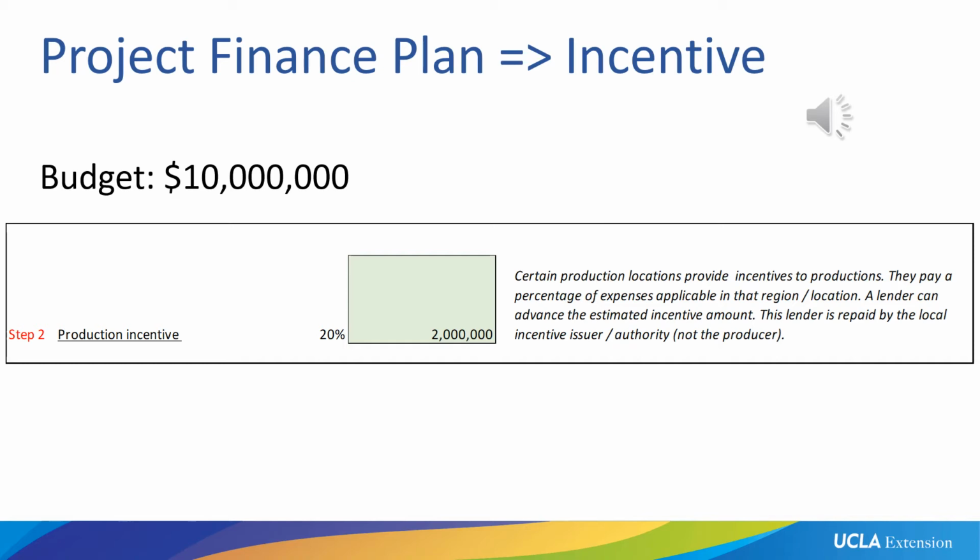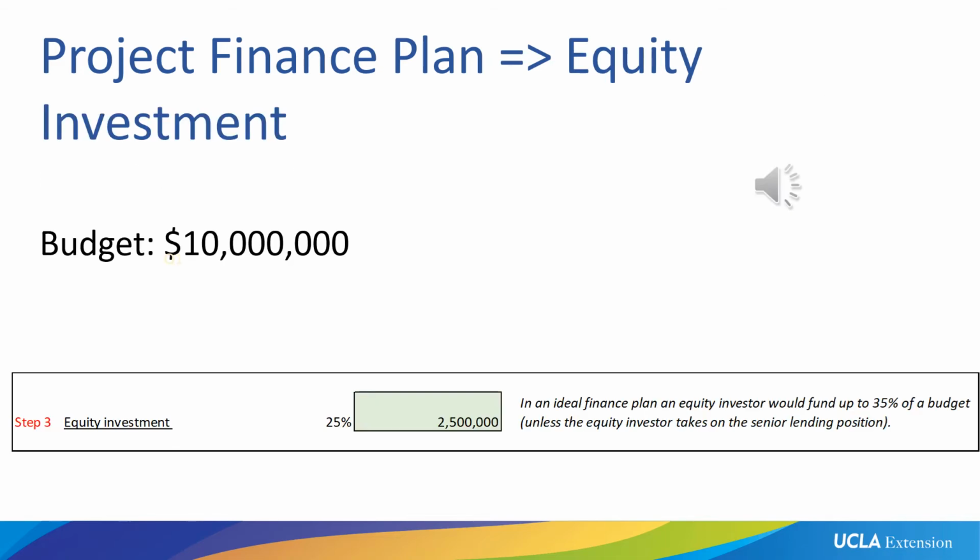In our case, we'll take the production incentive and add it to the finance sources. So now we get another $2 million and already have $7.5 million to cover our $10 million budget. So what else can we get? The last piece of the puzzle to cover our $10 million budget is the equity investment. We got $5.5 million from the bank. We got $2 million as an incentive that we don't have to pay back. Obviously, the bank loan we have to pay back, and we'll get into that later.